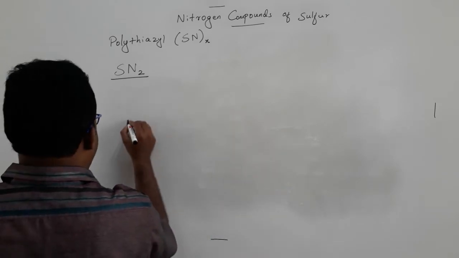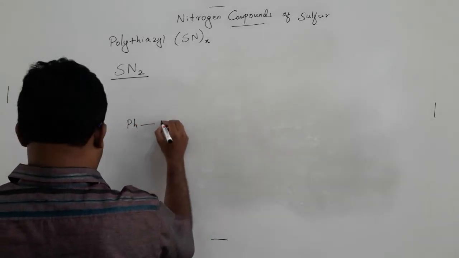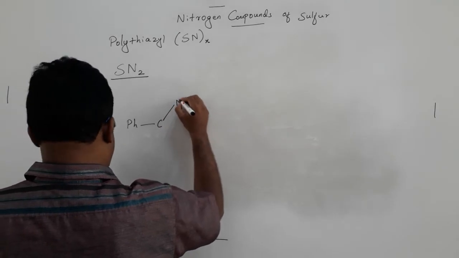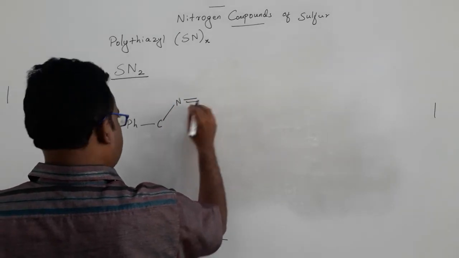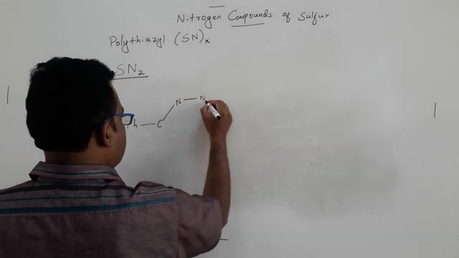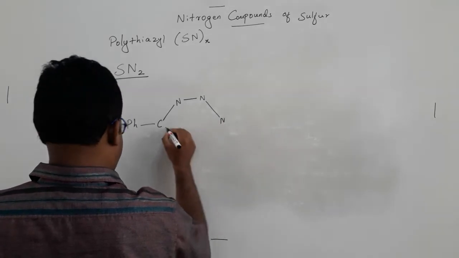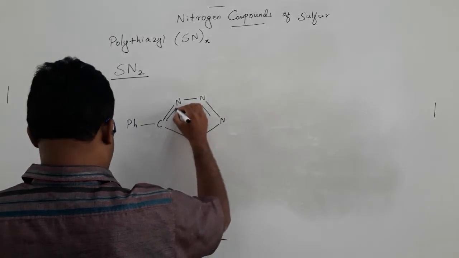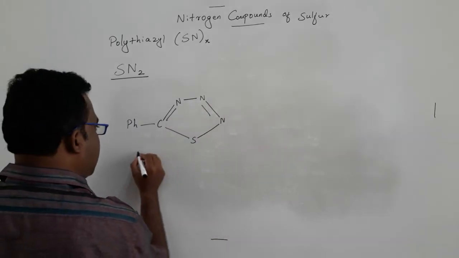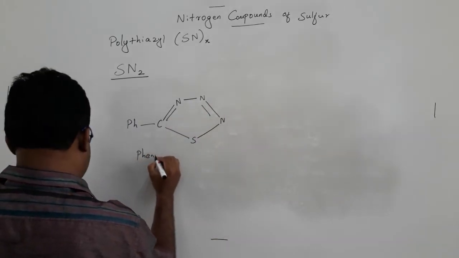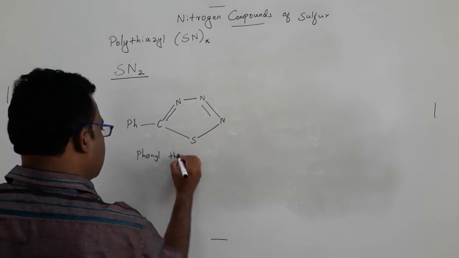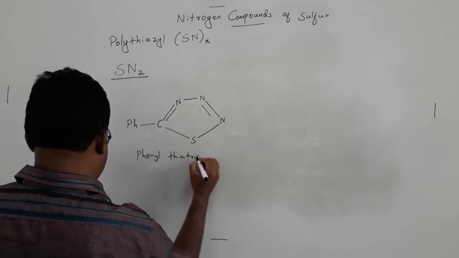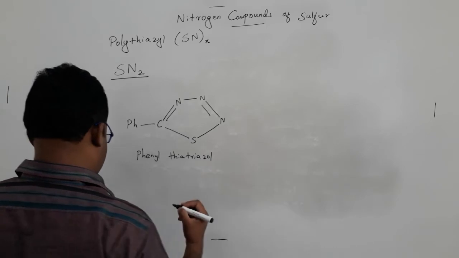It can be prepared from phenylthiatriazole.